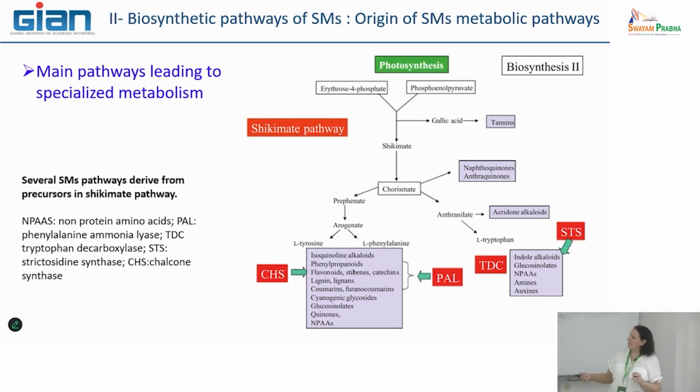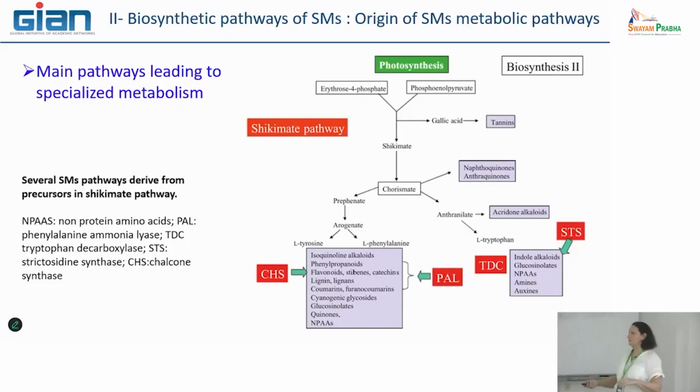What is shown here in red, in a red square, is the name of the enzymes, okay, that are important to enter this metabolic pathway. This enzyme, for example, is the chalcone synthase, and we have seen that producing the chalcone is the first step of the phenolic compound metabolic pathways.